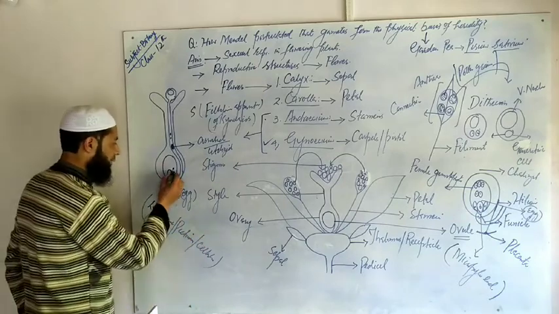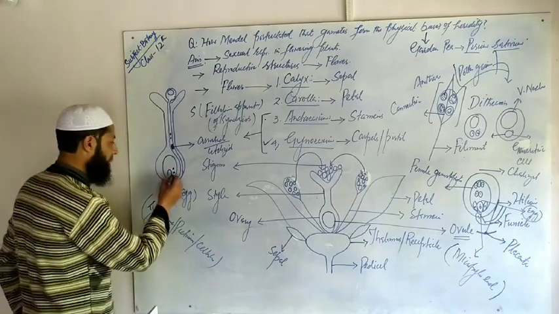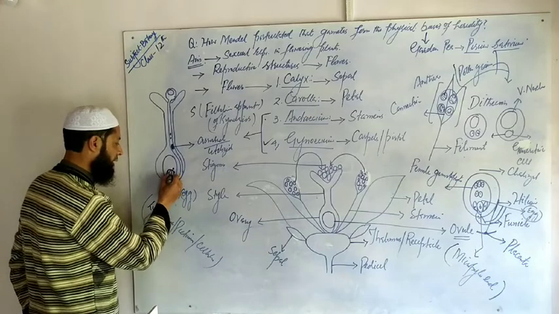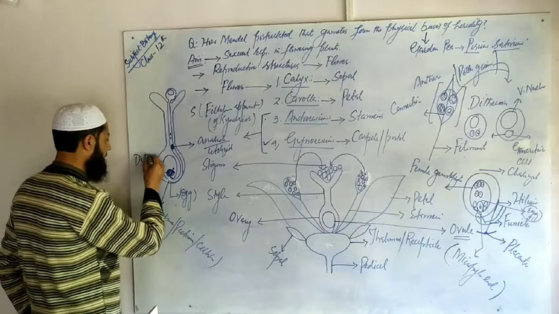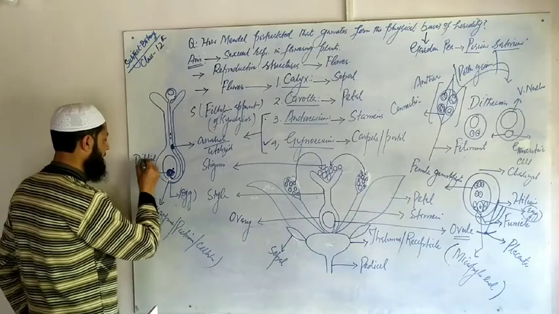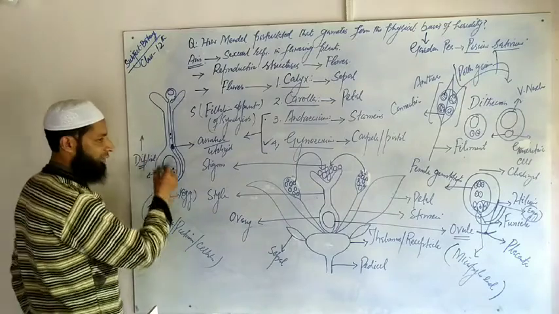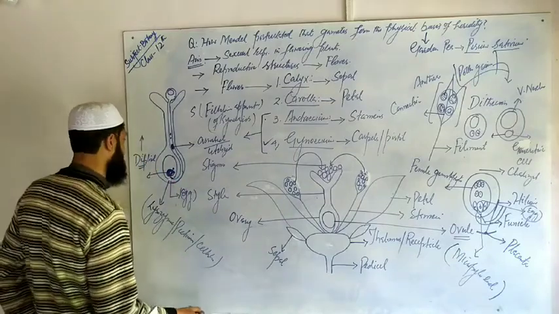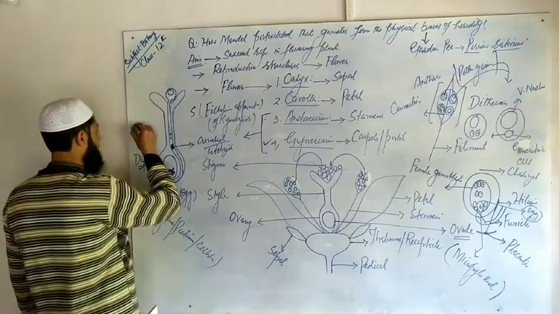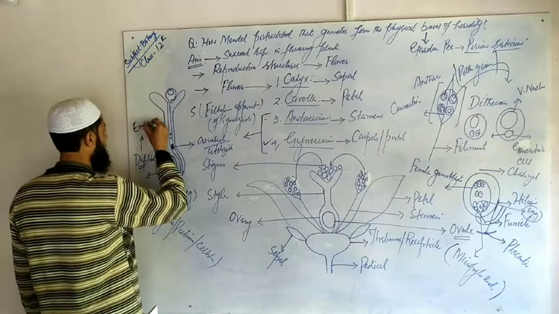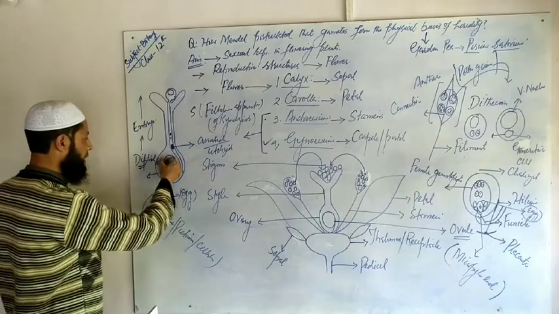Then one of the male gametes which comes inside the ovule fuses with the egg, resulting in the formation of a diploid zygote, and that is called fertilization or syngamy. This zygote develops into a multicellular mass of cells by continuous mitotic divisions, resulting in the formation of the embryo.